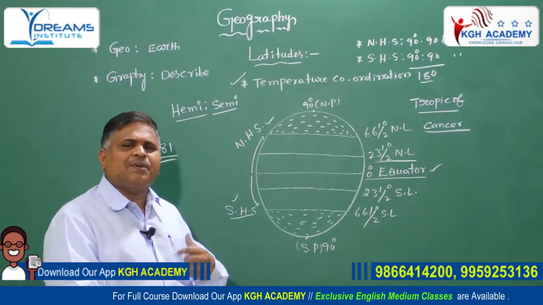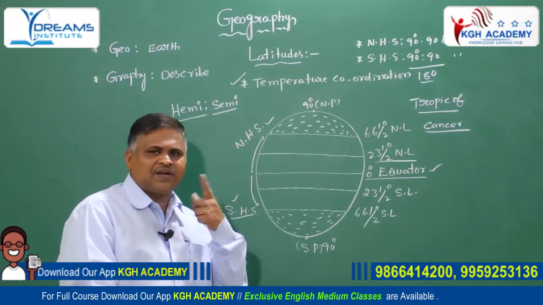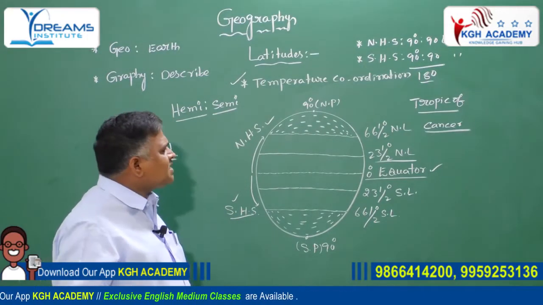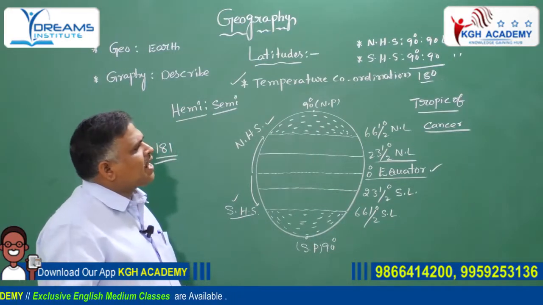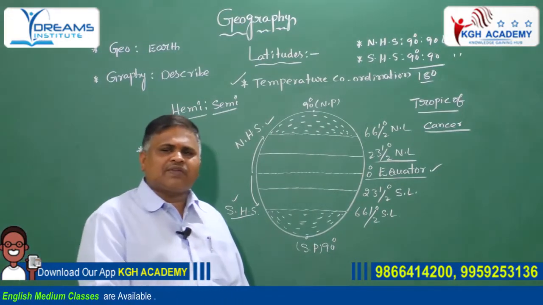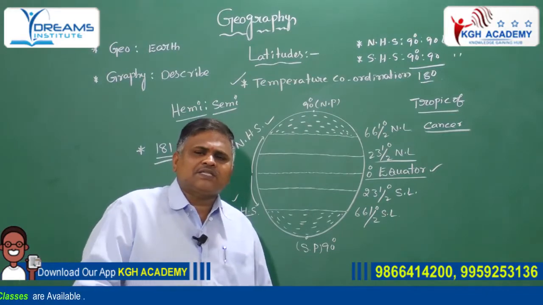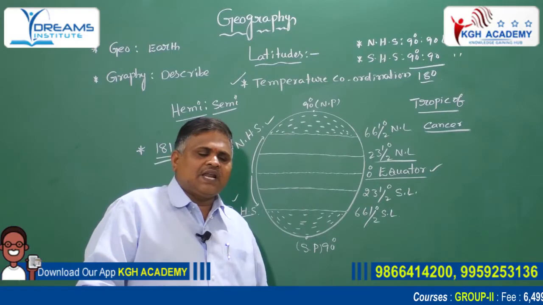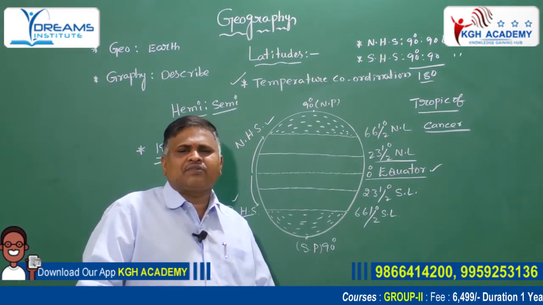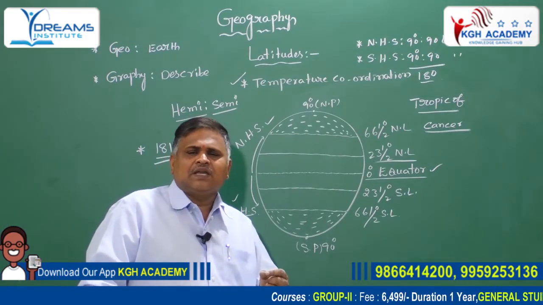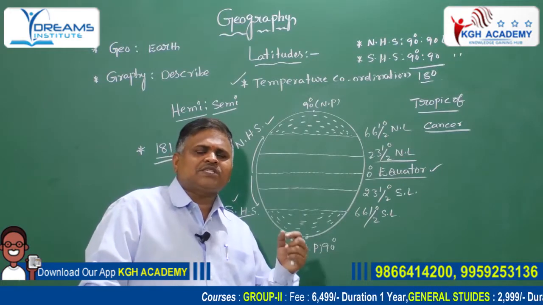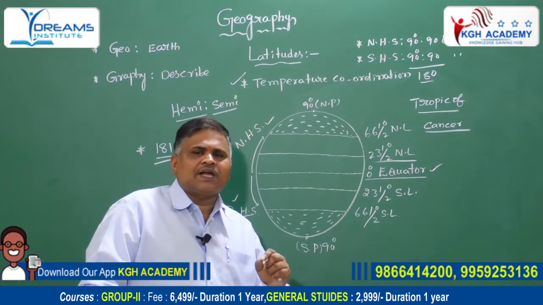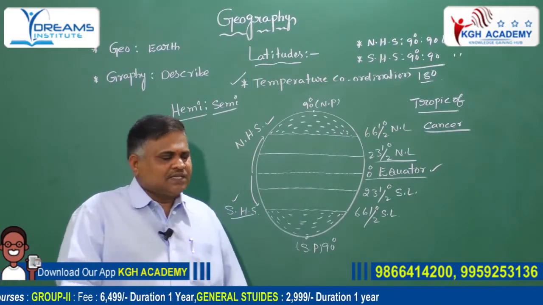Tropic of Cancer, దీన్ని మనం తెలుగులో ఏమంటామంటే కర్కట రేఖ అంటుంటారండి చాలా మంది. కాబట్టి ట్రాపిక్ ఆఫ్ క్యాన్సర్ అంటే ఏంటండి? 23.5 degree north latitude is known as the Tropic of Cancer. What are the important characters? One is high temperature recorded, number 2 is the tropical deserts formed in the western parts of the continents, and the third one is little rainfall occurs in the Tropic of Cancer.